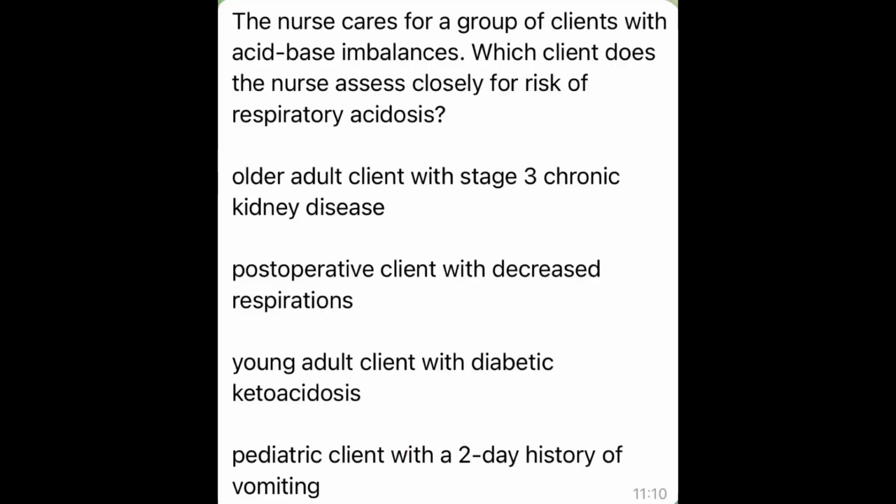The nurse cares for a group of clients with acid-base imbalance. Which client does the nurse assess closely for the risk of respiratory acidosis? The first option is an older adult client with stage 3 chronic kidney disease. The second is a postoperative client with decreased respiration. The third is a young adult client with diabetic ketoacidosis. The fourth option is a pediatric client with a 2-day history of vomiting.